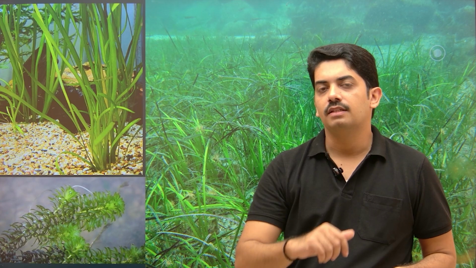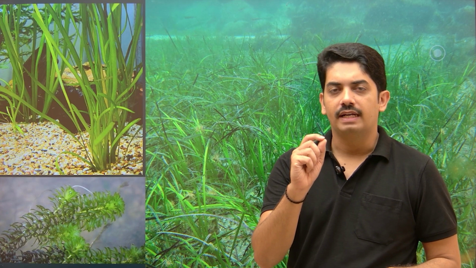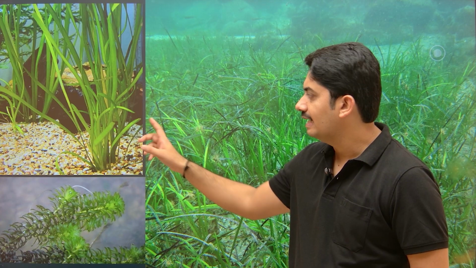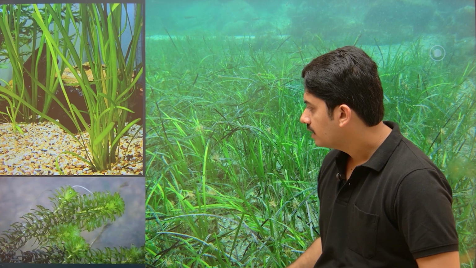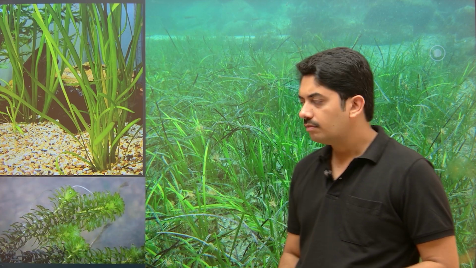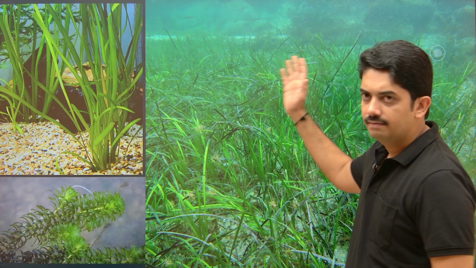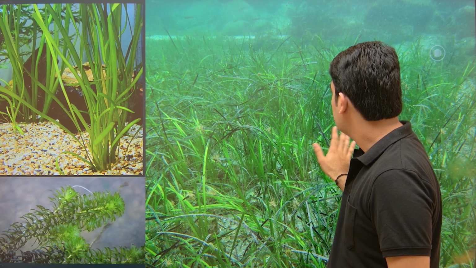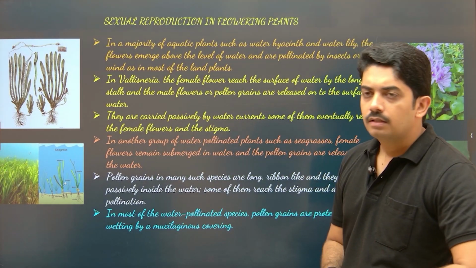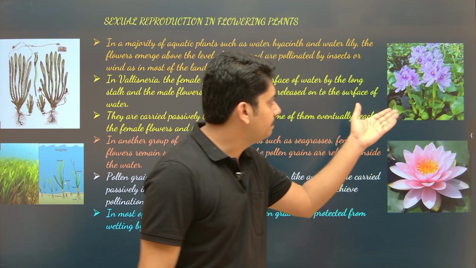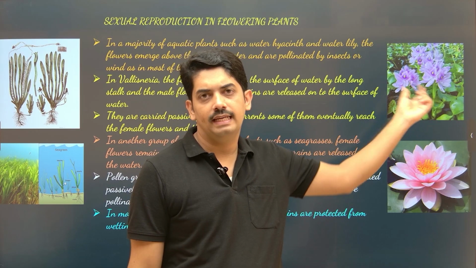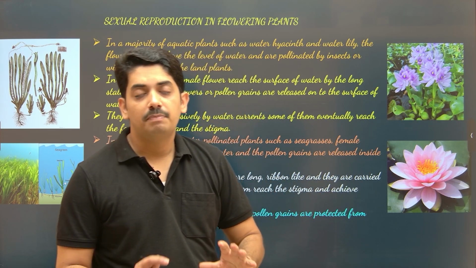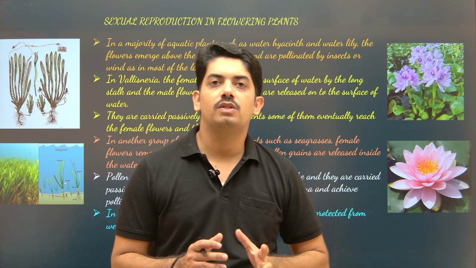I will show you certain beautiful adaptations which are observed in Vallisneria at the time of pollination. This is Hydrilla and this is seagrass, that we call it as Zostera. Okay. Now just observe the pictures. This is water hyacinth. This plant is very important plant to remember